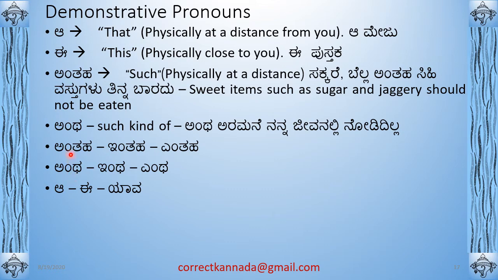Whereas antaha, intaha, yentaha is direct matching to such, right? For example, such things should not be bought. So antaha vastugalu kollabaradu means should not buy. Kollu is to buy. So this antaha is like you are pointing to a group of things of similar qualities, then you say antaha. Okay, so I hope this differentiation is clear, but of course in usage things will become much clearer. Okay, third type is a, e, and yava.